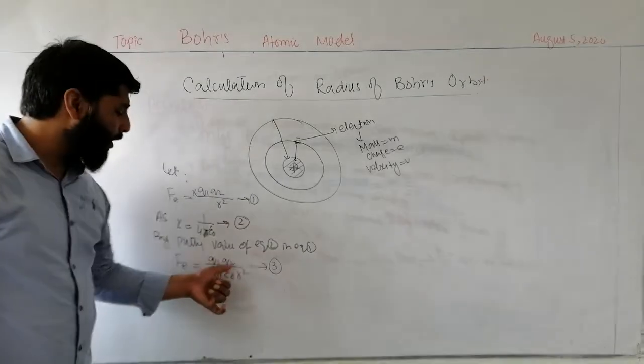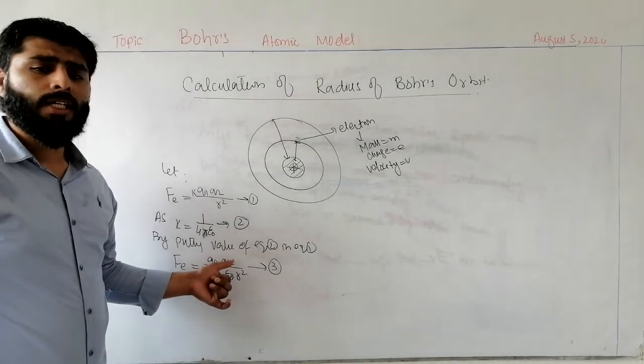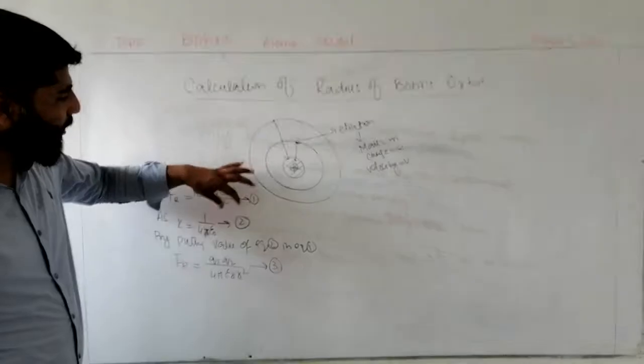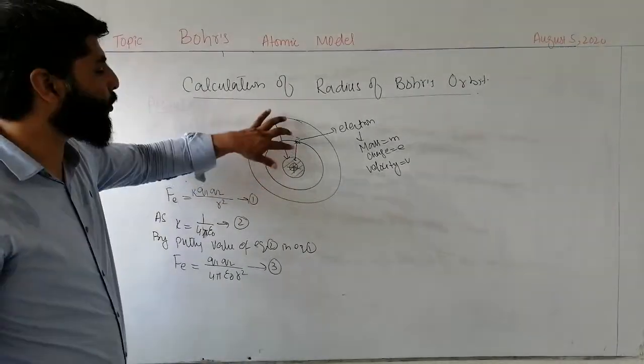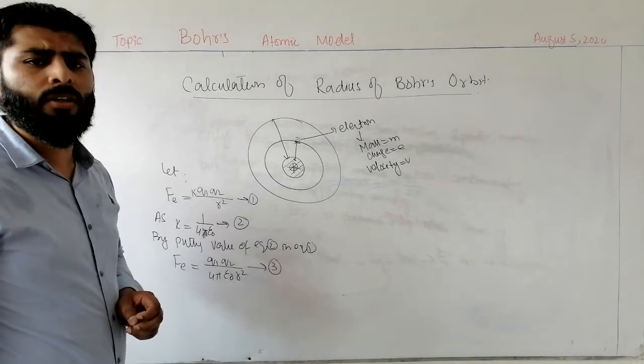Students, Q1 and Q2 are the magnitudes of the charges. Q1 is the charge of the nucleus or proton, and Q2 is the charge of an electron.